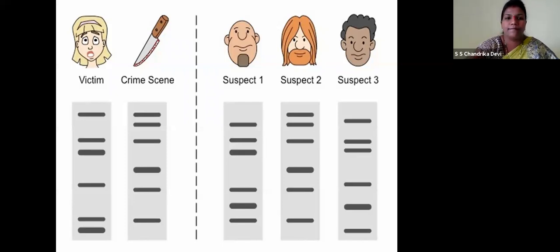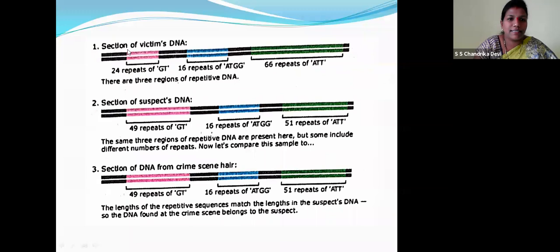the suspect, children. You can see over here, children, the section of victim's DNA. These are the repeats. You can see the color that is radioactively labeled, 24 repeats, 16, right, children? So, section repeats of suspect DNA, 49 repeats, 16, 51. Section of DNA from the crime scene hair, right?